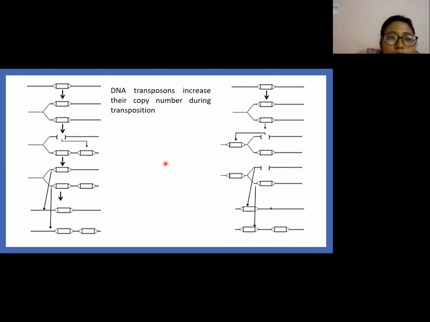In the case of DNA transposons, during the replication of DNA, the transposon is excised from this position and inserted into its sister chromatid. Then DNA ligase seals these positions and the copy number increases. Another way they increase their copy number is that the transposable element excises from this region and gets inserted into this unreplicated region. Then after the replication of DNA, the copy number increases.